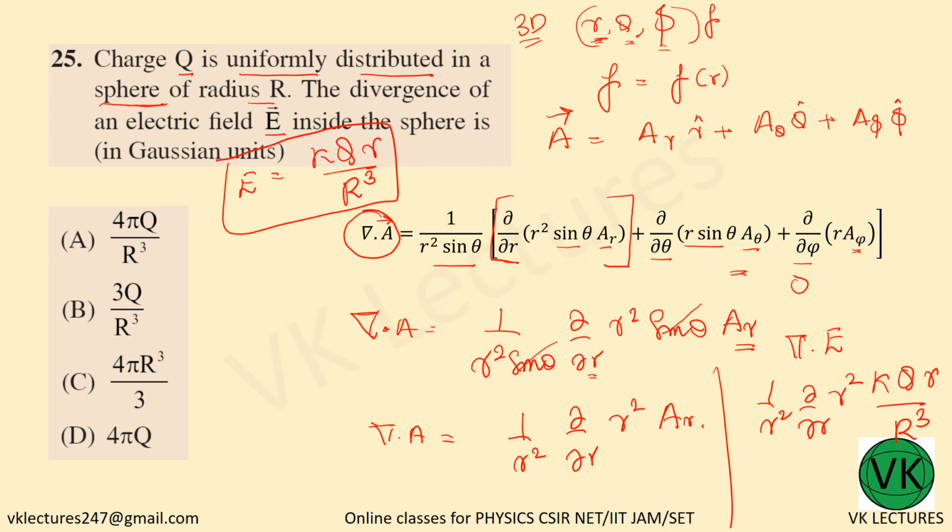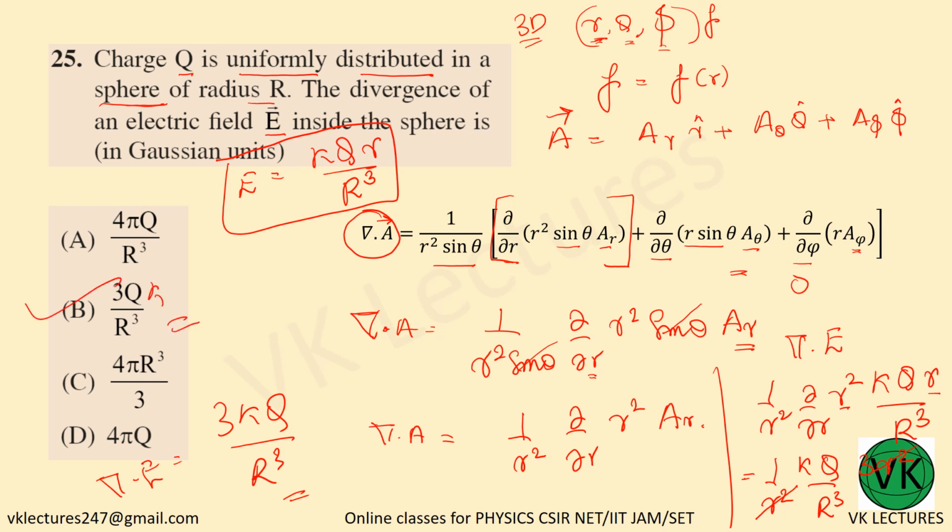So this is equal to 1 by r square, and k, Q and R cube you can take out. The partial derivative of r cube with respect to r is nothing but 3r square. So this r square and r square get cancelled. What is remaining is 3kQ by R cube. This is del dot E. So your option is B. Now one k is missing here.